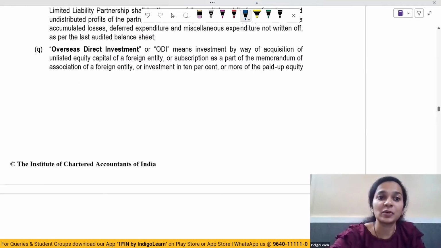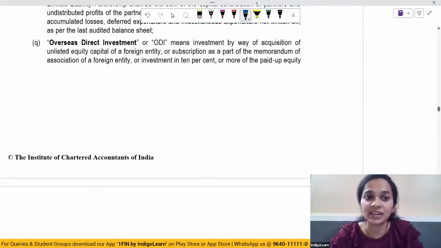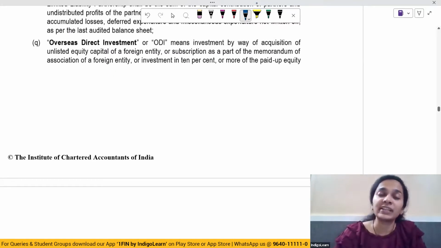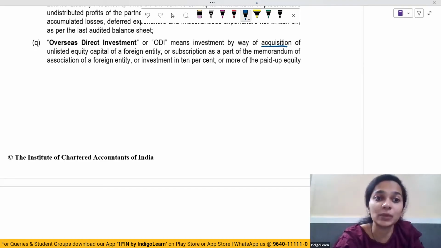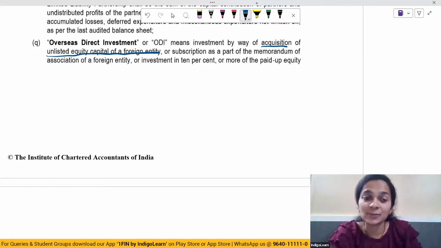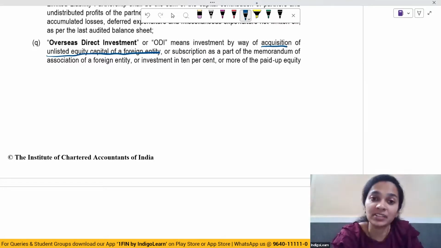Then comes another important definition, and that is the definition of overseas direct investment, also called ODI. It means investment by way of acquisition of unlisted equity capital of a foreign entity. So what is the first point here?